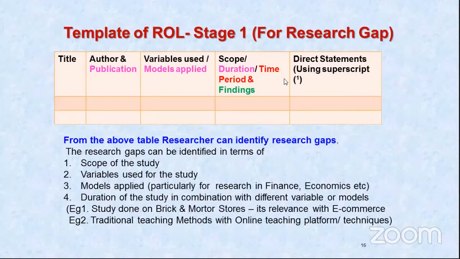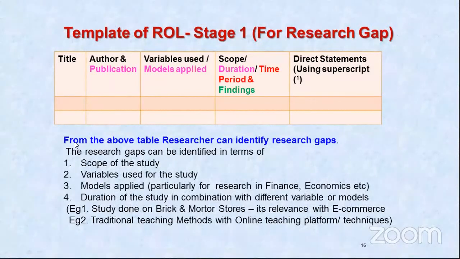So, putting it in inverted commas means that while plagiarism checking is done, this will automatically not be included in that. And even if it is included, since it is in inverted commas with proper citation, superscript, and mentioning the page numbers, etc., it will not be considered in the percentage of plagiarism. So this is how your entire stage one research, review of related research, has to be done.